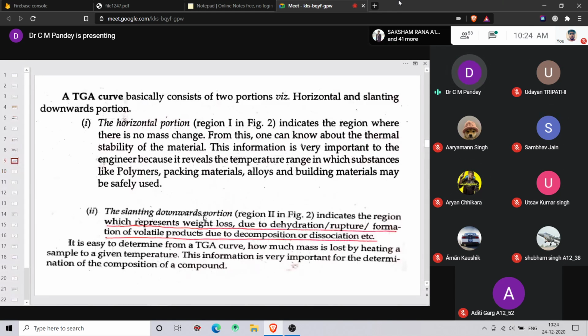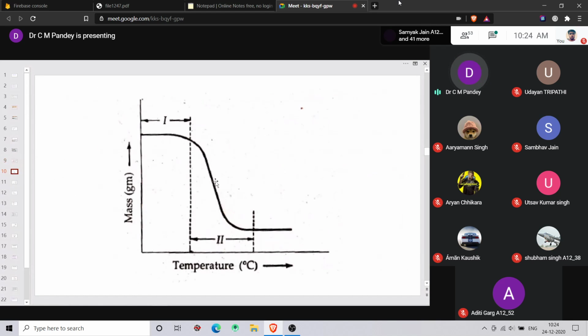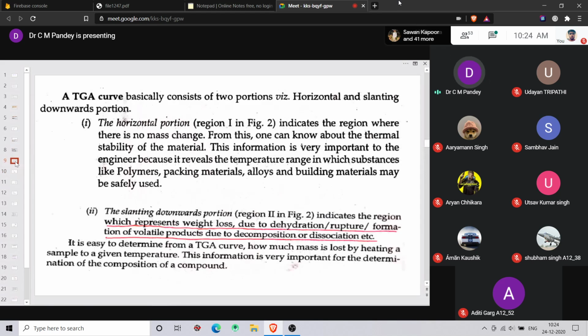Now the second region, that is the slanting downward portion, indicates the region which represents the weight loss. This weight loss is due to dehydration, rupture, or formation of volatile products due to decomposition or dissociation. So this explains the weight loss, and the weight loss may be due to decomposition, dehydration, or the rupture of the samples. So this is region second in the TGA curve.